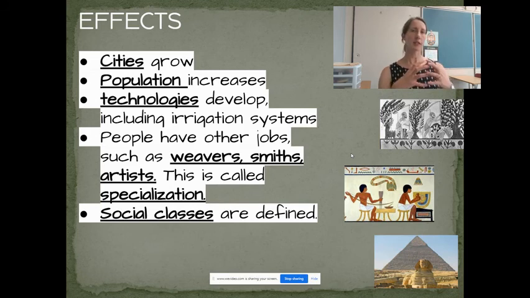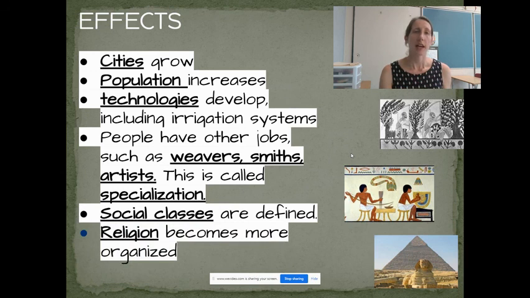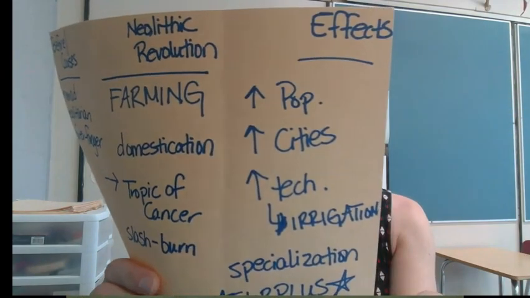This specialization causes people to separate and rank each other. And so we see an increase in social classes and inequality in this way. And religion becomes much more organized as those religious leaders begin to take power for reasons that we'll go over separately. Okay, so you should have notes like this for your effects.